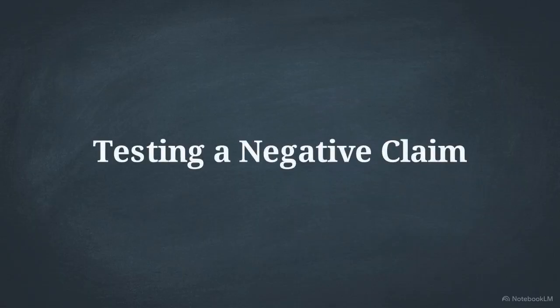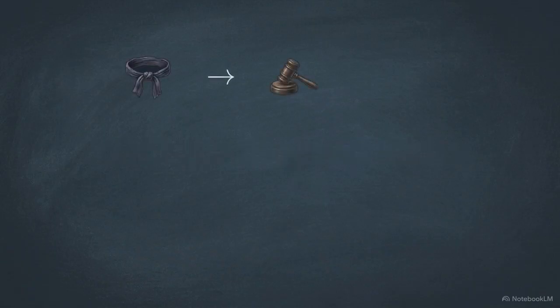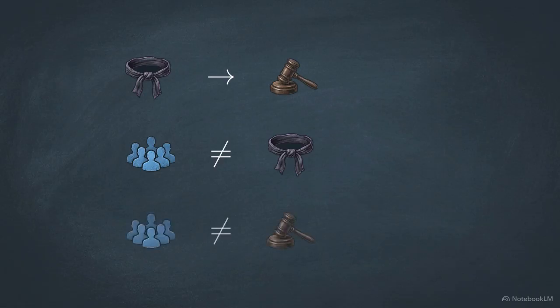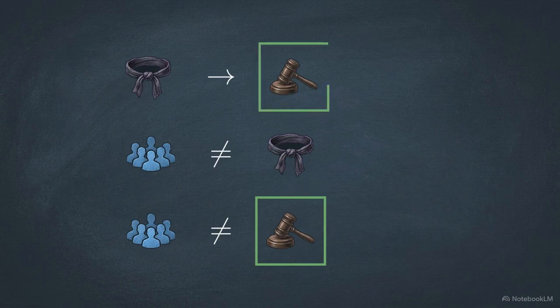Now let's test a negative claim. Premise 1. Those who ignore the relevant facts are likely to come to a false judgment. Premise 2. No jury in a criminal trial ignores the relevant facts. Conclusion. No jury in a criminal trial is likely to come to a false judgment. To find the structural flaw, look at the n-term in the conclusion, people who make a false judgment. Ask yourself, is the conclusion making a sweeping claim about this group? And does the premise support it with a sweeping claim of its own? Take a moment to evaluate.